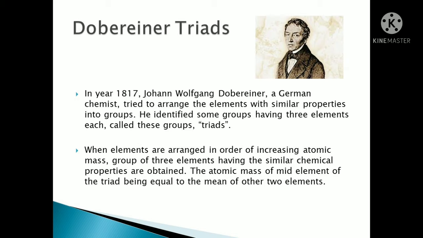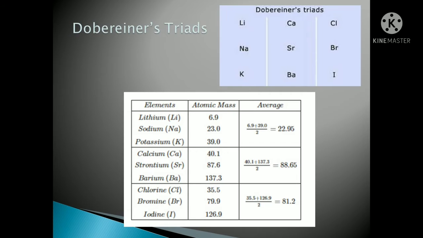He arranged the grouping of these 3 elements by atomic mass. The mean of the first and the third atomic mass will be the atomic mass of the middle element. The result will be the middle element's atomic mass. So let's see the next slide.